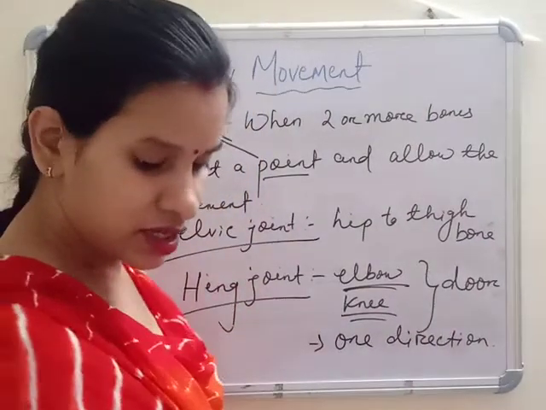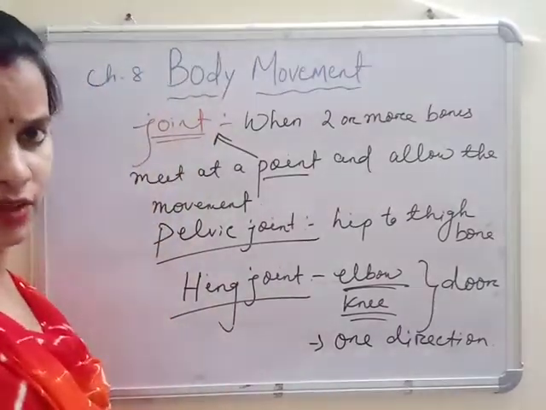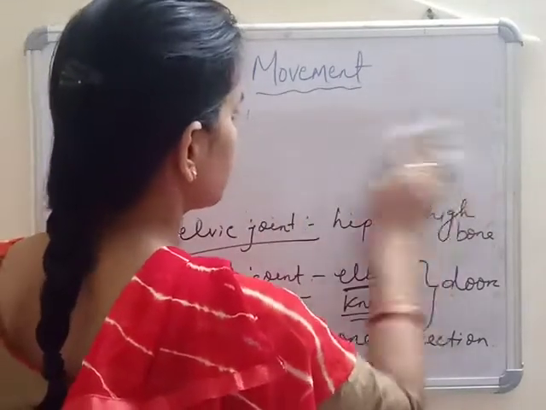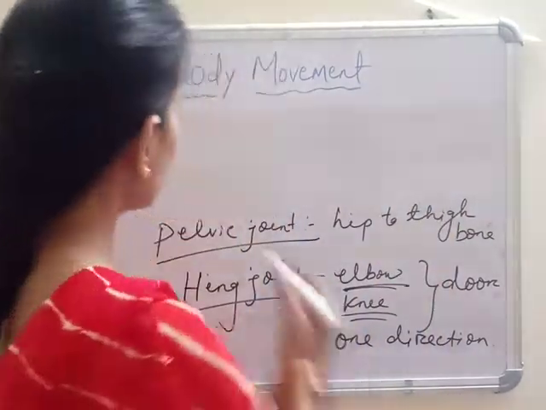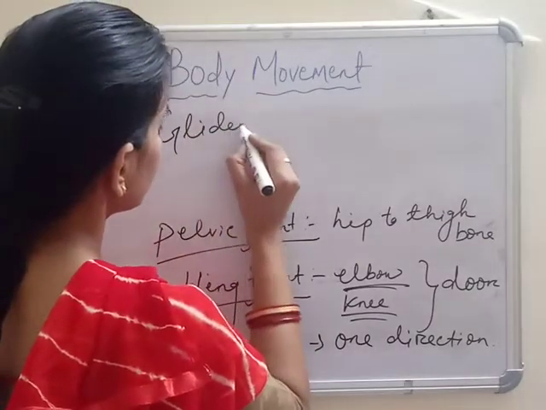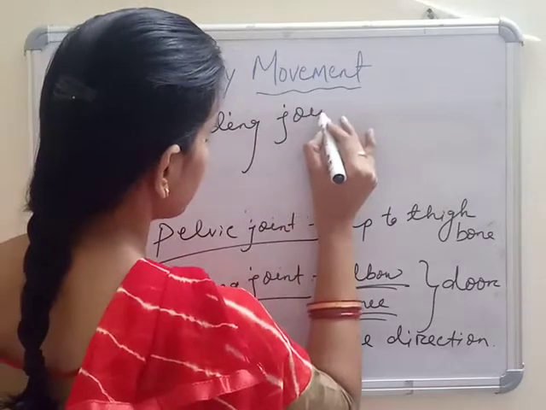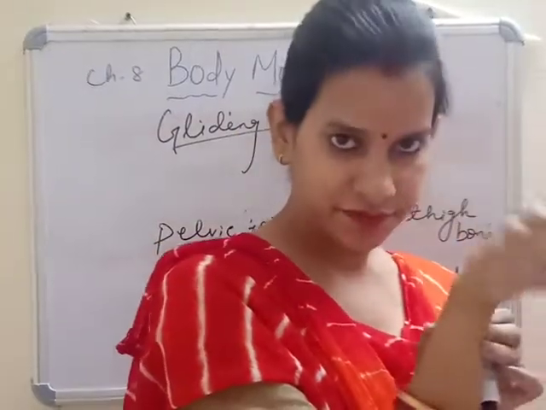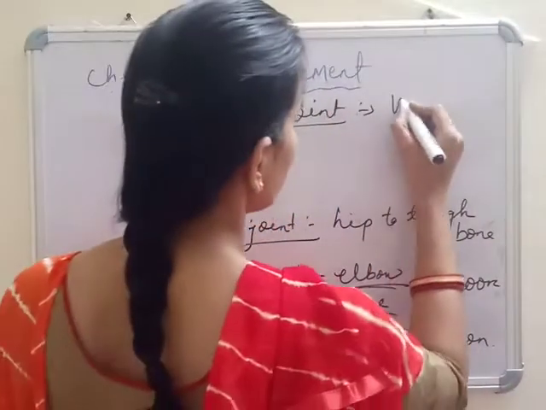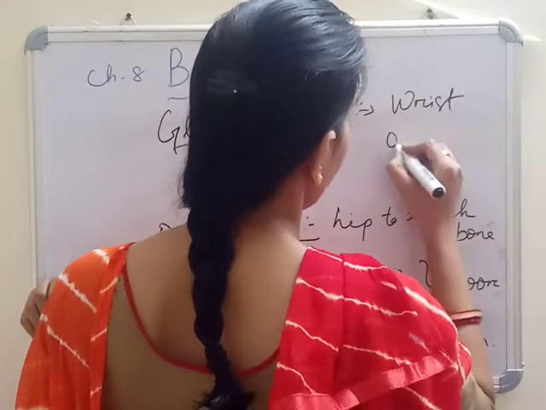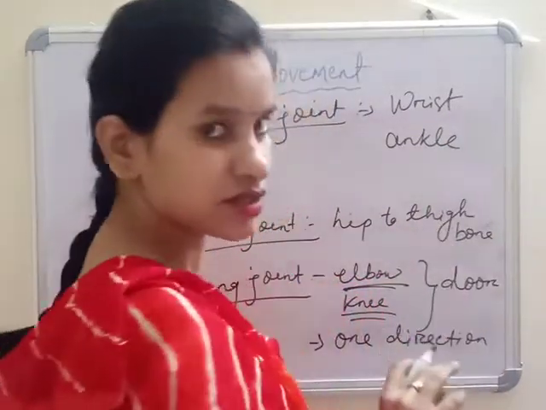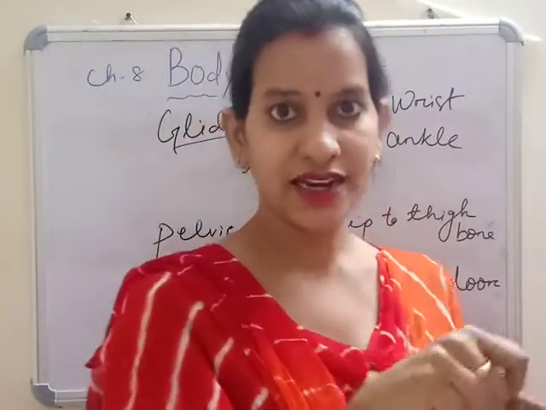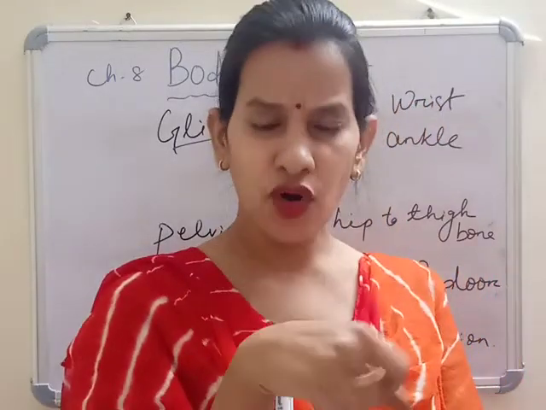Now let's move to another joint which is not there in the book, but let's discuss it. That is your gliding joint. This joint is present in your wrist and ankle. In your wrist and ankle joints, you can move your fist and your foot in all directions, but not properly.